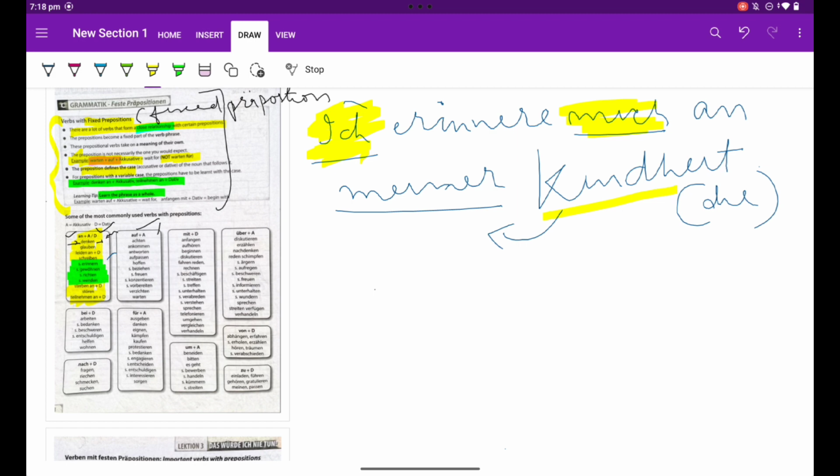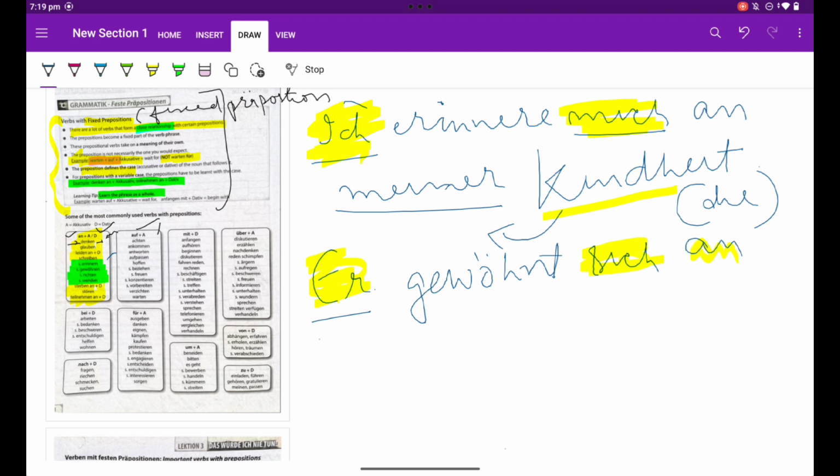Now, sich gewöhnen an. Sich gewöhnen an means to get used to. Er gewöhnt sich an das Rauchen. Gewöhnt will become sich, as I gave you earlier. Gewöhnt sich, and then the preposition we know is an. He got used to smoking.